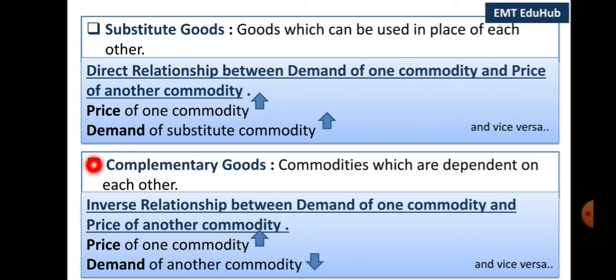On the other hand, complementary goods are those goods which are used together in satisfying a particular want. Examples of complementary goods are car and petrol, ballpen and refill, etc. If we have a car, we also require petrol to run it. Imagine, if the price of petrol rises, what will happen to the demand for car? Demand for car will decrease. If the price of one of them increases, the demand for the other good will decrease, and if the price of one of them falls, the demand for the other will increase. So the demand for a commodity is inversely related to the price of its complementary goods.